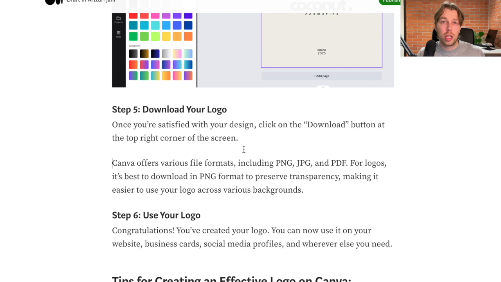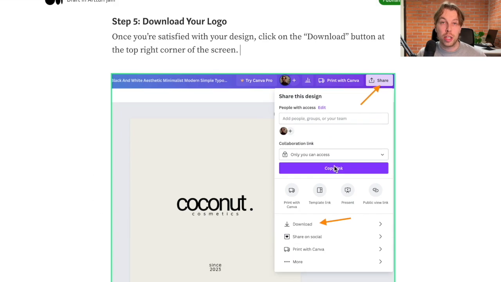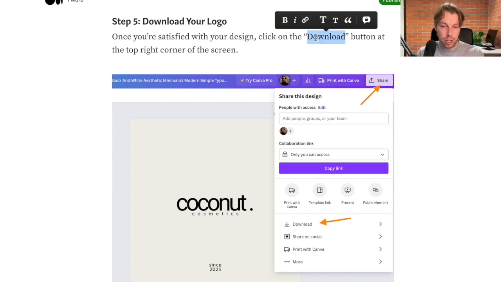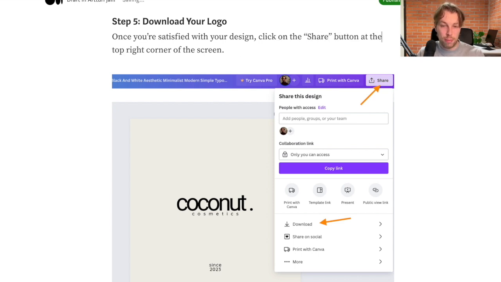But if we actually look at the Canva website, we are going to see that there is no such button as download. So you need to click share and then you need to click download. So I should actually change this text to click on the share button at the top right corner and then click download. This is now the correct way to do it.